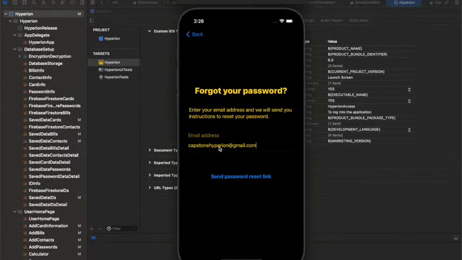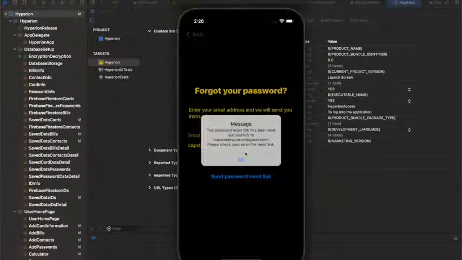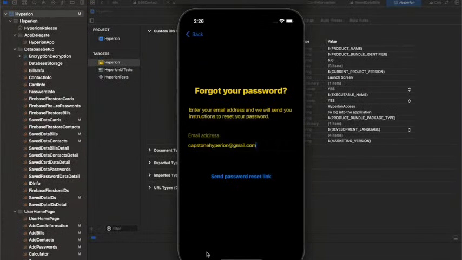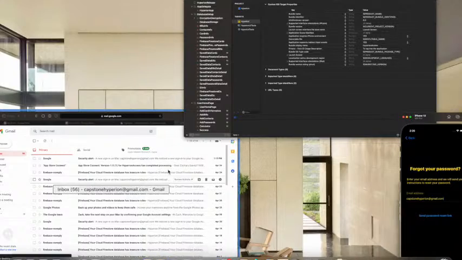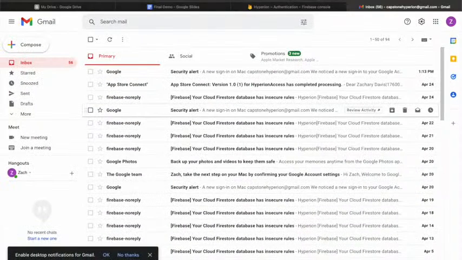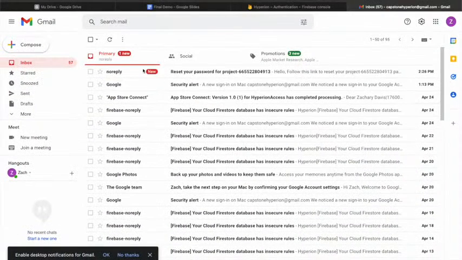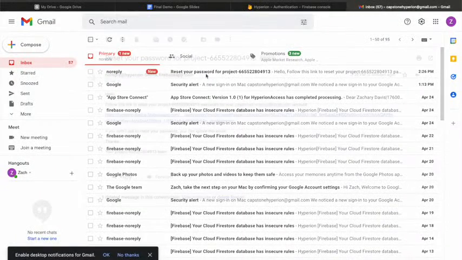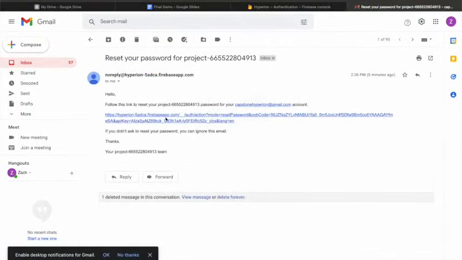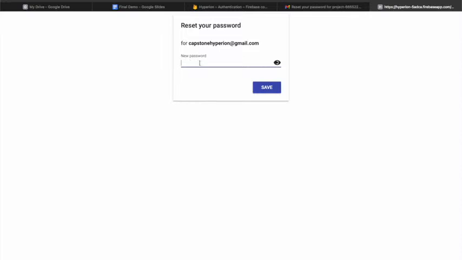Oops. Click the send password reset link. And then since there was an account associated with it, it says the password reset link has been sent successfully to, and it has the email name. So now we're going to go to the email, and I'm going to refresh. And you see that there's this email from no reply. So then if you click on this link, it'll let you enter a new password.